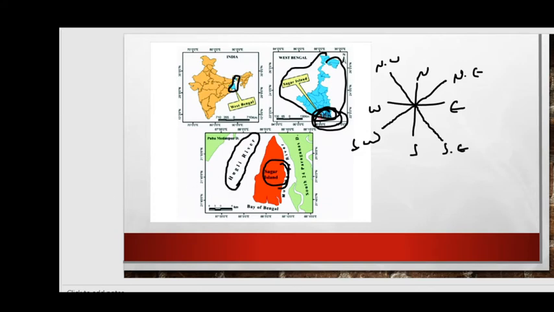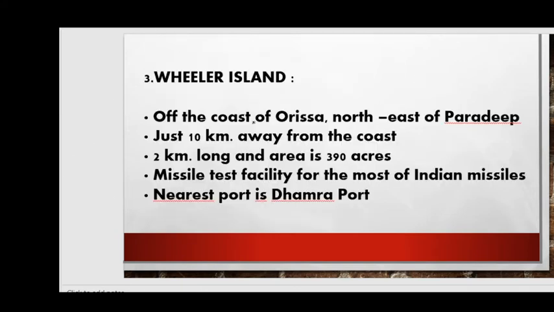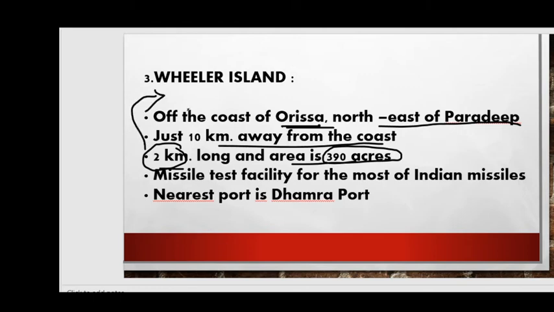Right friends, next we move to the next location, that is Wheeler Island. Wheeler Island is located near the coast of Odisha, northeast of Paradip. It is just 10 kilometers away from the coast. It is 2 kilometers long, and its area is 390 acres.